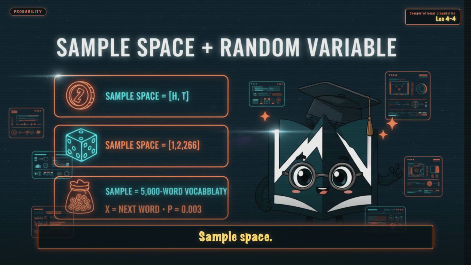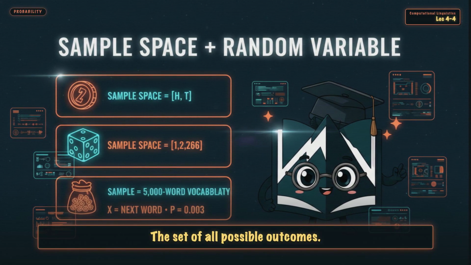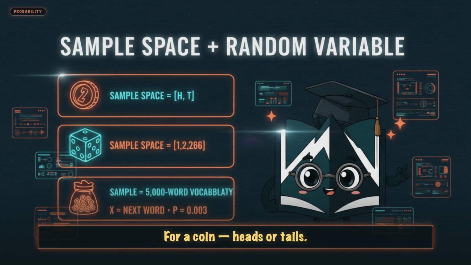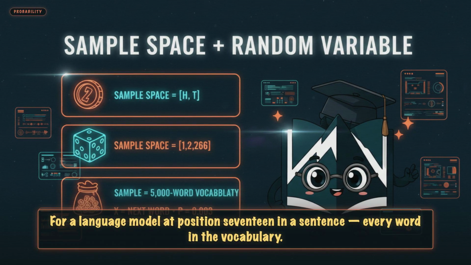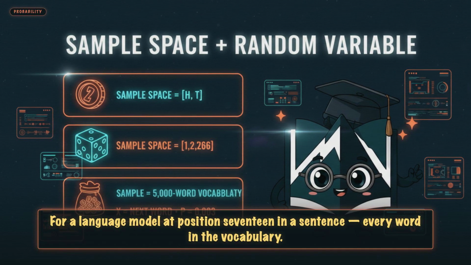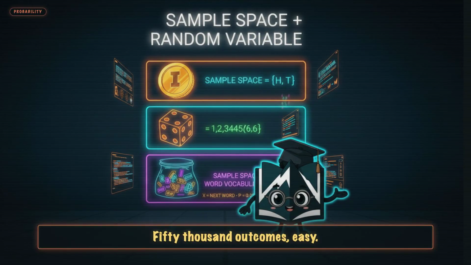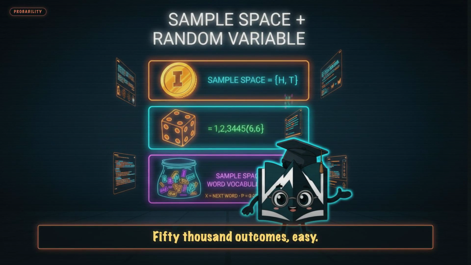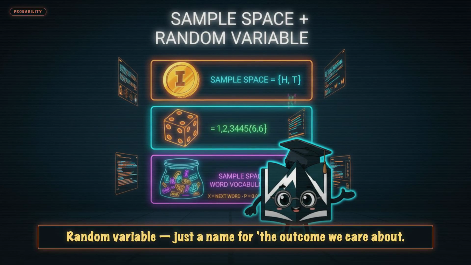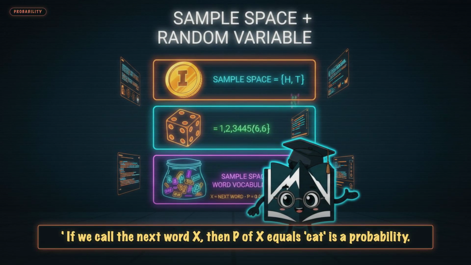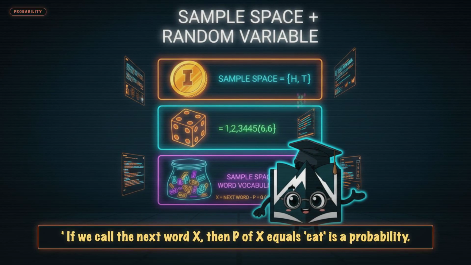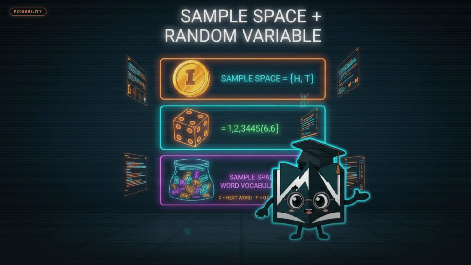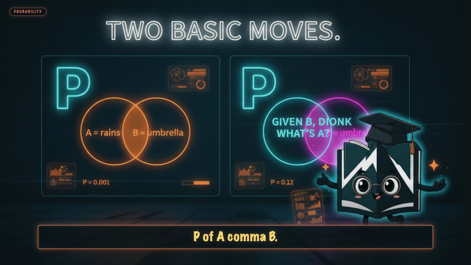Beat 1. Sample space, the set of all possible outcomes. For a coin, heads or tails, for a die, 1 through 6. For a language model at position 17 in a sentence, every word in the vocabulary. 50,000 outcomes, easy. Random variable, just a name for the outcome we care about. If we call the next word X, then P of X equals cat is a probability. Simple.